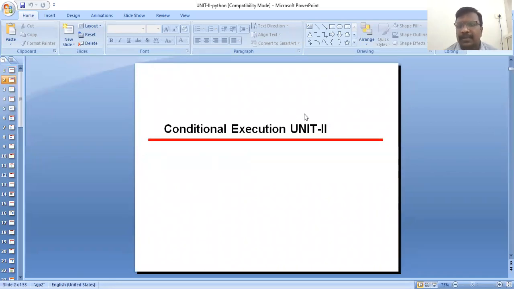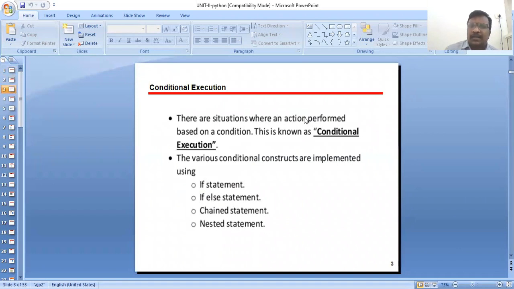Now we are discussing conditional execution in Python programming. Before going to the concept, what is conditional execution in Python programming?